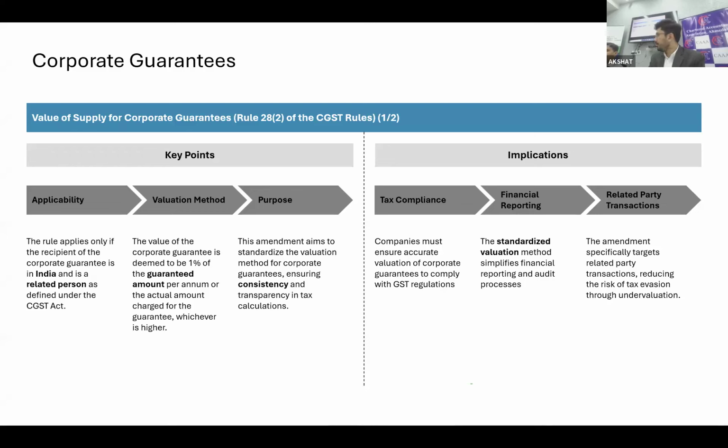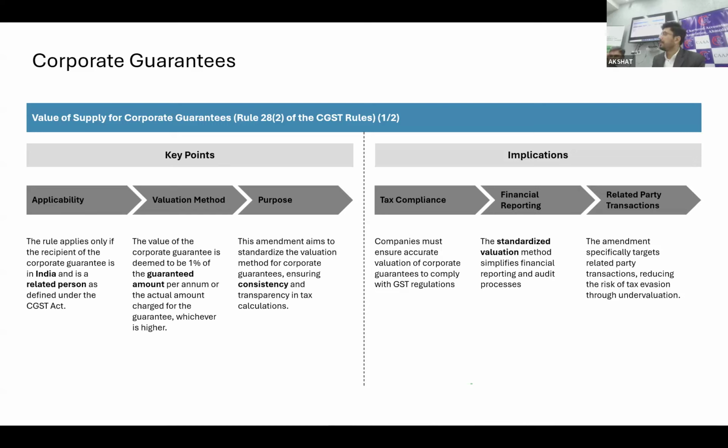Of the cases, though I have covered many, I pick up only the important part. Corporate guarantee is the one which is highly discussed recently because of the amended Rule 28.2 and the circular. We all know that the corporate guarantee transaction is generally a transaction between related parties. The parent entity is giving the corporate guarantee for another entity, and based on that, the bank is giving the finance.